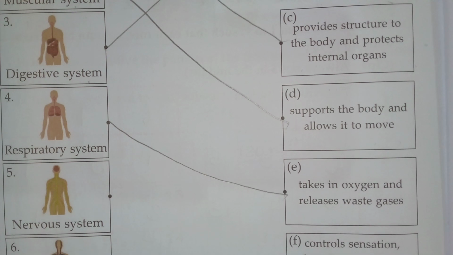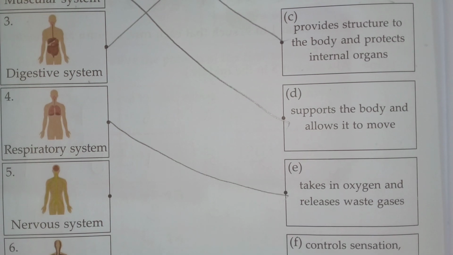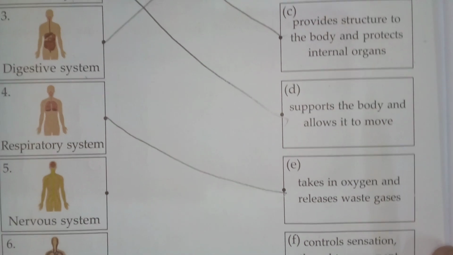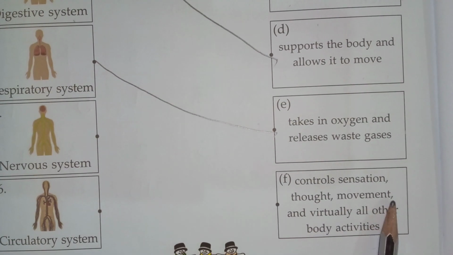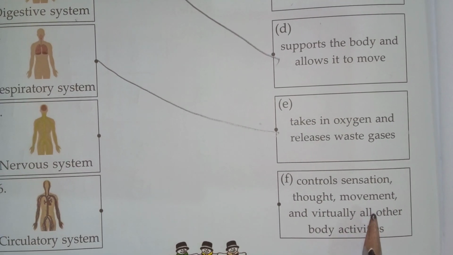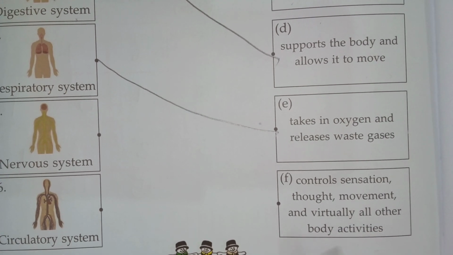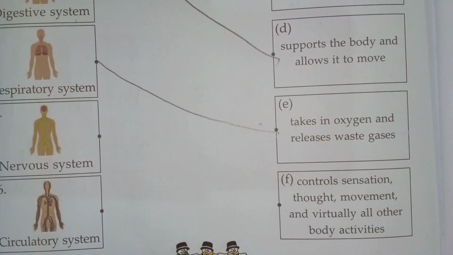Okay. Next, nervous system. What will the nervous system do, children? See, it controls sensation, thoughts, movements and virtually all other body activities.